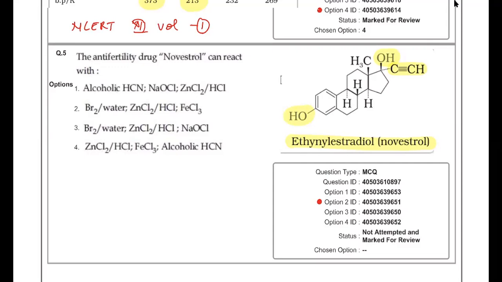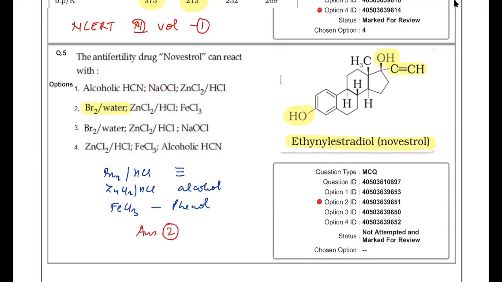First option is not possible because HCN will react with aldehydic group. So that is aldehydic or ketonic group, that is not there. NaOCl gives a haloform kind of test, that is also not there. Then check for option B, it's given Br2 water that can react with triple bond. So Br2 water reaction is possible with triple bond. Then ZnCl2 HCl reaction is possible with alcohol, that group is also present. And FeCl3 reaction is possible with phenol, that is also present. So with the given options, we can write answer as 2.